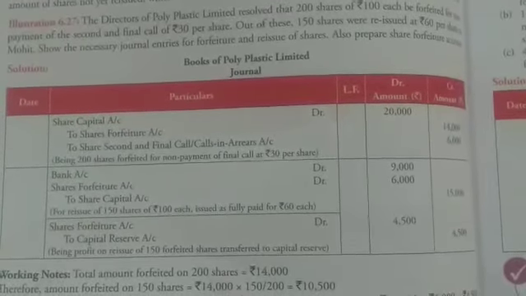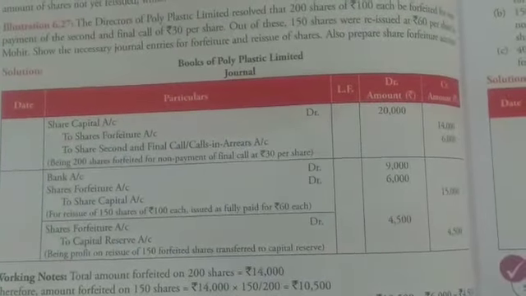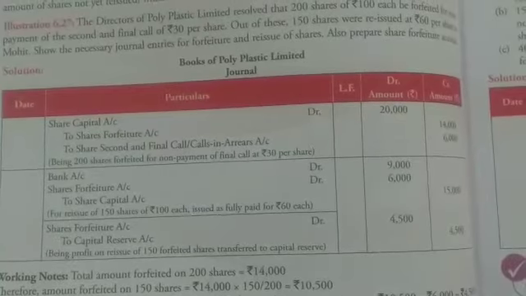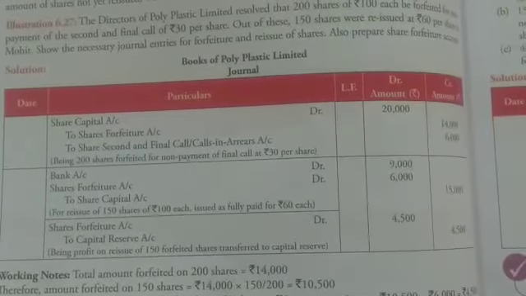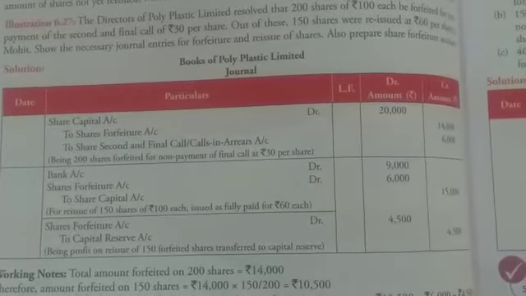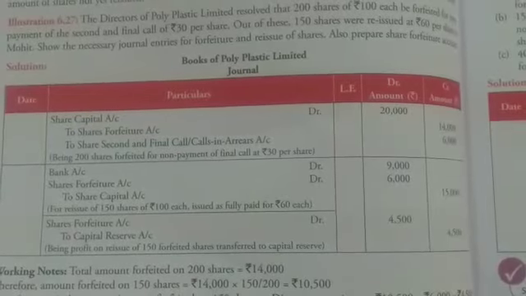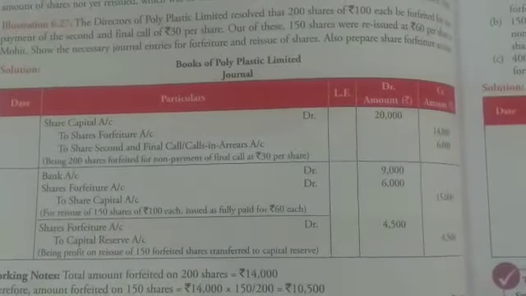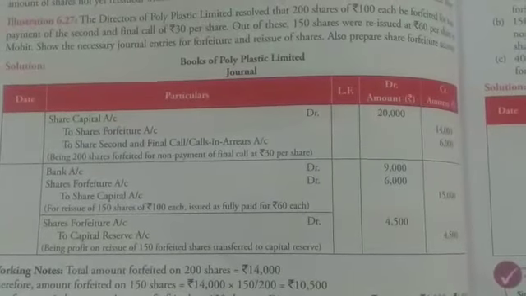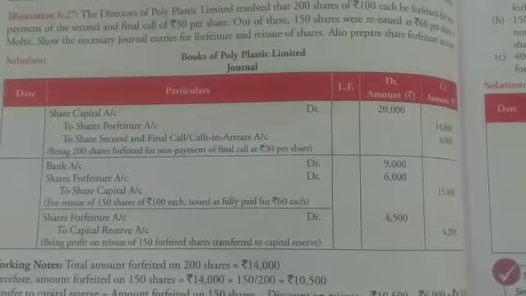In this case, the first entry would be of cancellation. So share capital account will be debited with 20,000, that is 200 into 100. Share forfeiture account will be credited with the amount you received on this cancellation, that is 70 into 200, that gives you 14,000. And the share second and final call will be credited with 6,000, that is the amount which was not received by the company, that is 200 into 30.